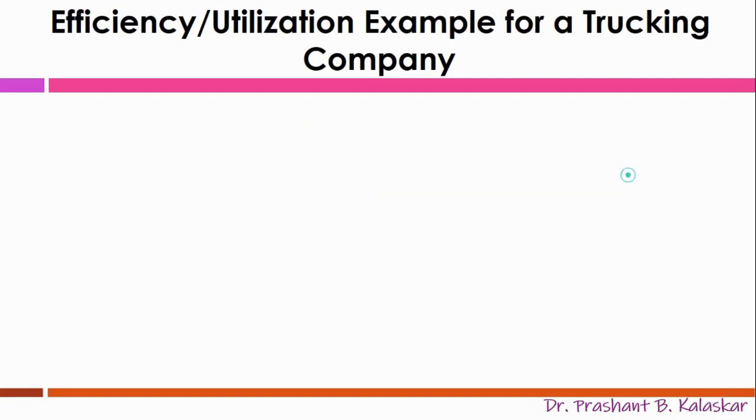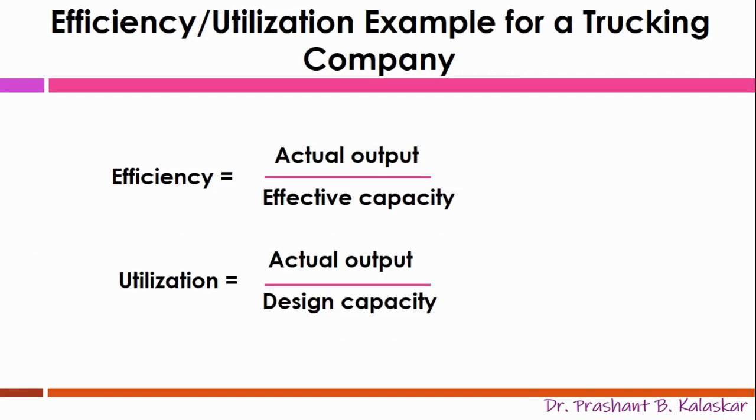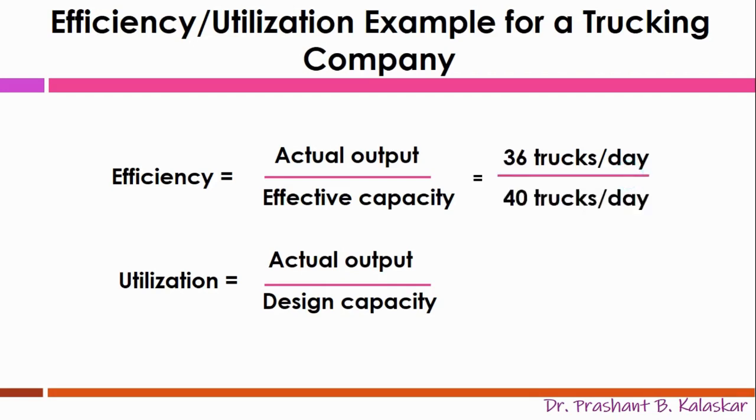Hence, the efficiency can be calculated by actual output, that is 36 trucks divided by the actual available capacity, that is 40 trucks. That gives 90%. This means that the transport company has 90% operational efficiency.